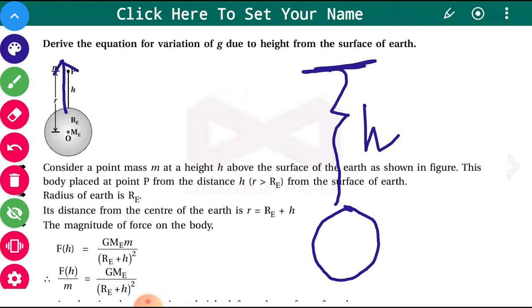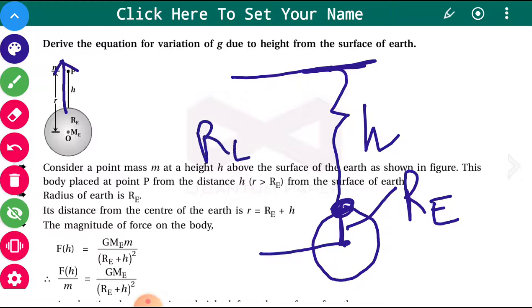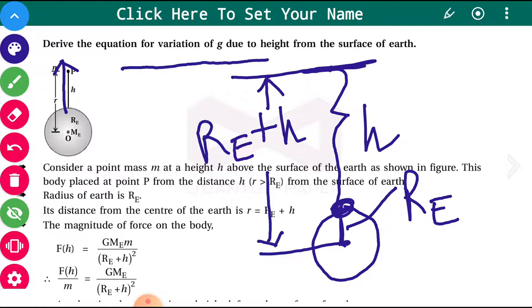We are away from the surface of the Earth by height h, and the radius of the Earth is Re, so from the center of the Earth we are away by Re plus h. Try to understand this point. We want to find out the variation of g due to height.